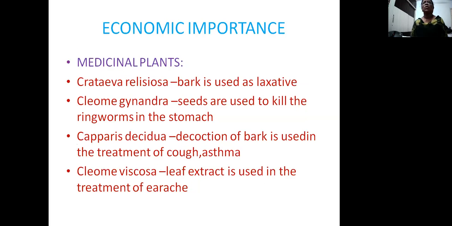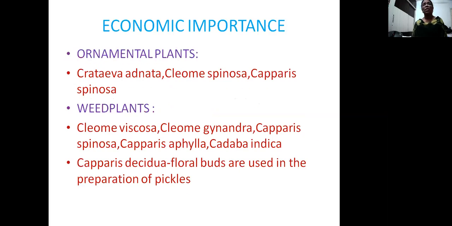Coming to the economic importance of the family, this family includes medicinal plants. For example, Crateva religiosa bark is used as a laxative. The seeds of Cleome gynandra are used to kill the ringworms in the stomach in small children. In Capparis decidua, the bark is taken and the decoction of this bark is used in the treatment of cough and asthma. The Cleome viscosa leaf extract is used in the treatment of earaches.